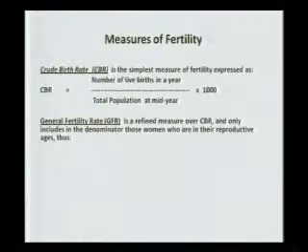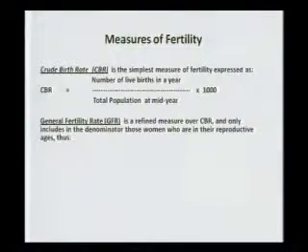If you know the crude birth rate and the crude death rate, then you can determine the population growth rate. The difference between the crude birth rate and crude death rate is the population growth rate. Population growth rate is calculated in percentages. Crude birth and crude death rates are calculated per 1,000.